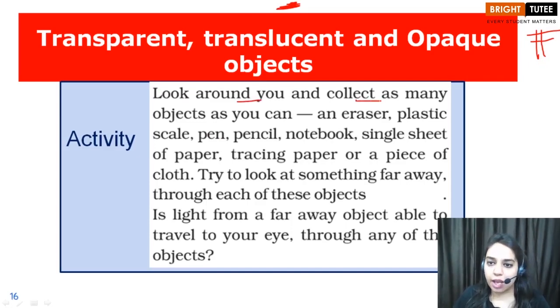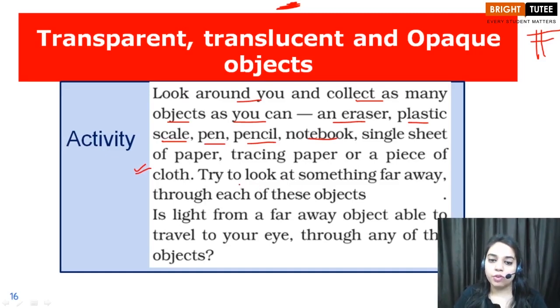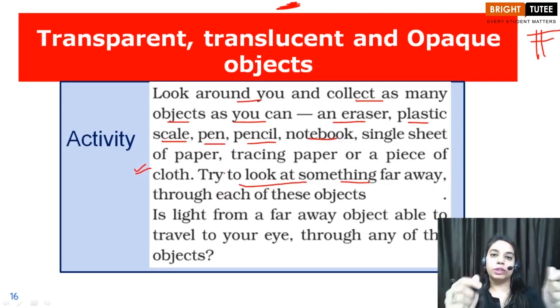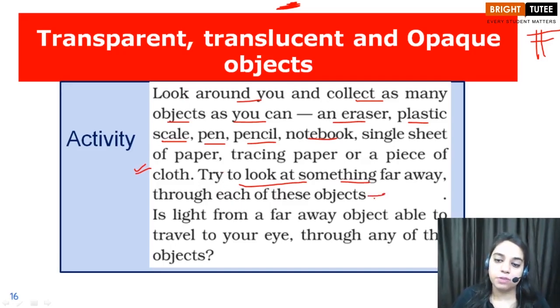Look around you and collect as many objects as you can: an eraser, plastic scale, pen, pencil, notebook, whatever, all the objects that you can find, and you want to classify them as transparent, translucent and opaque objects. So children, you have to collect all of these, and now you have to try to look at something far away through each of the objects. Suppose you have a piece of paper, you will hold it like this and you will try to look through it. Okay children? And you will make the observation and record it in a table.